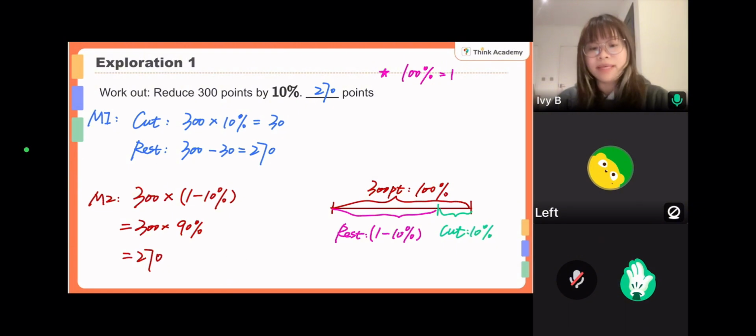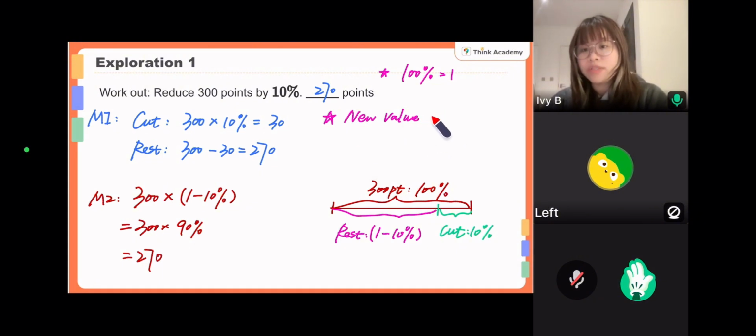Okay, so we can take down the notes now. In order to find out the new value after the decrease of a percentage, then it would just be the original value.